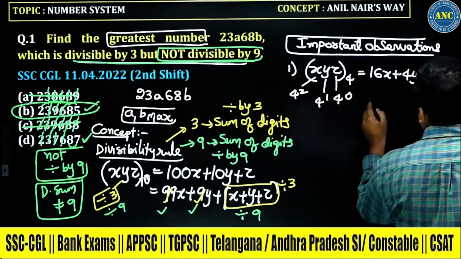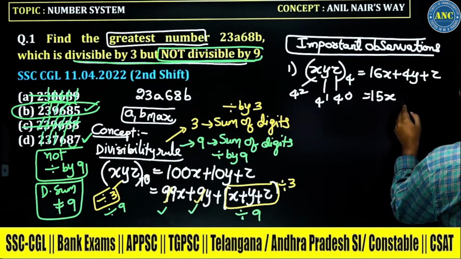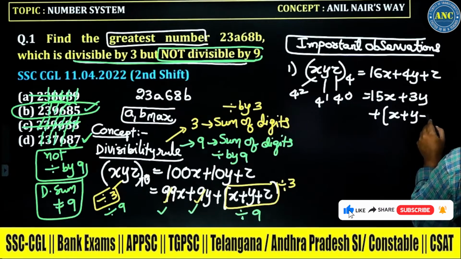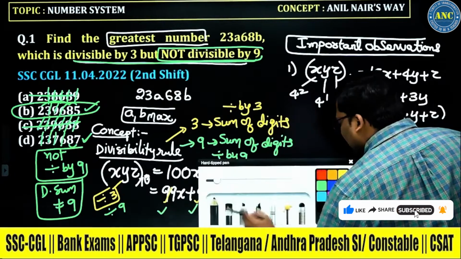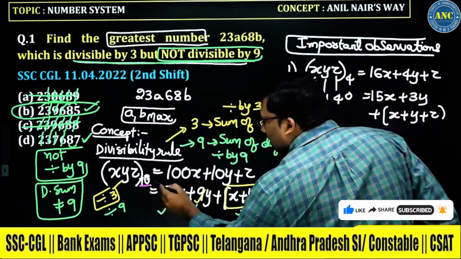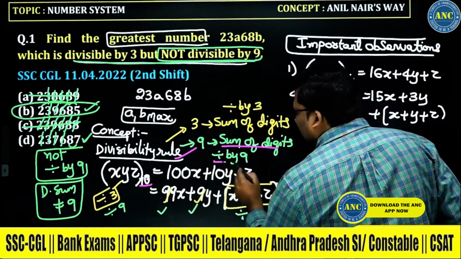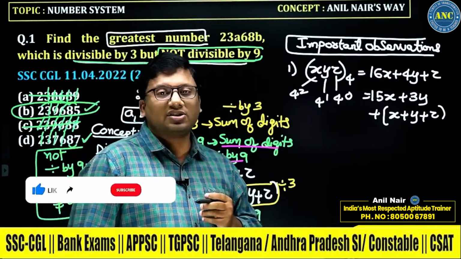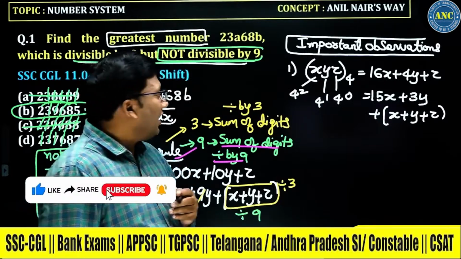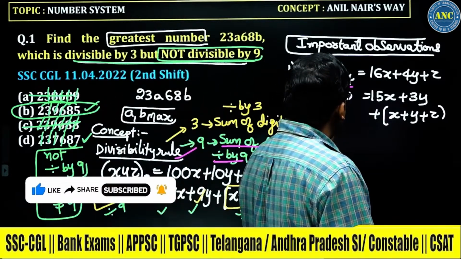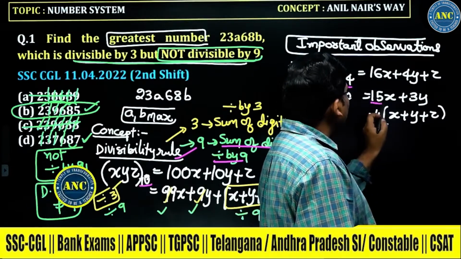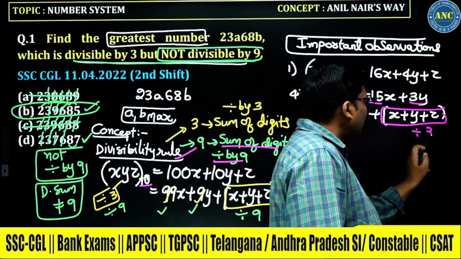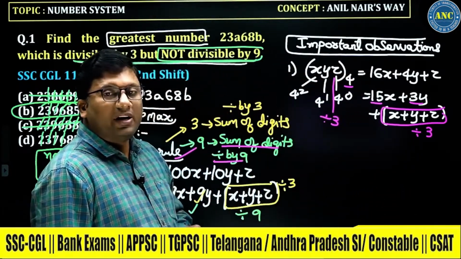If I separate it, listen very carefully: 15x plus 3y, and then x plus y plus z. Now, in base system 10, the divisibility rule of 9 is that the digital sum, the sum of the digits, should be divisible by 9. In base system 4, 15x and 3y are already divisible by 3, so x plus y plus z should be divisible by 3.